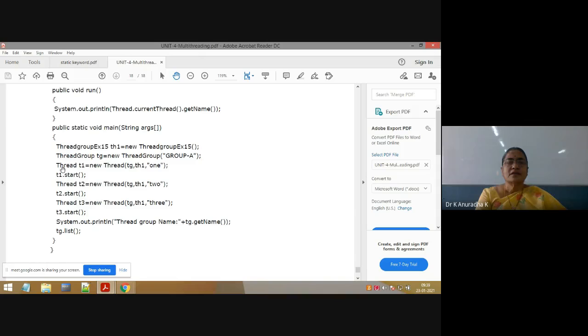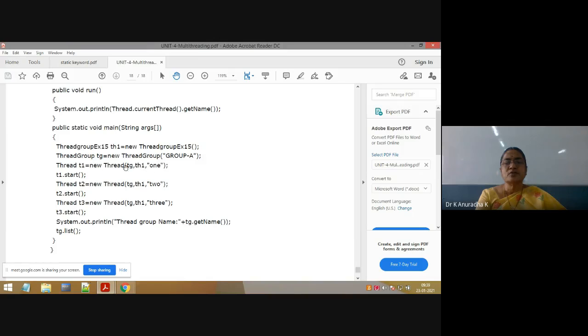First you have to create threads. So this is the creation of thread. For the Thread class I am creating the object. Thread is a predefined class. t1 is equal to new Thread of. What is this here?